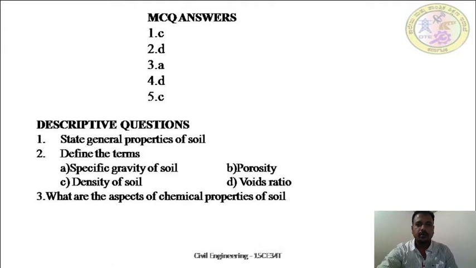Please define and also write the expressions, formula for these terms. And what are the aspects of chemical properties of soil?